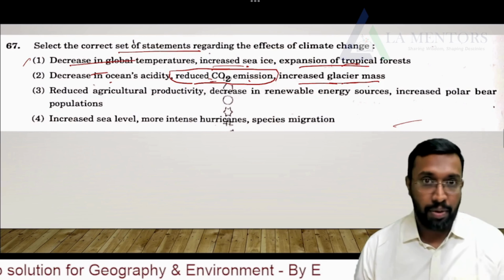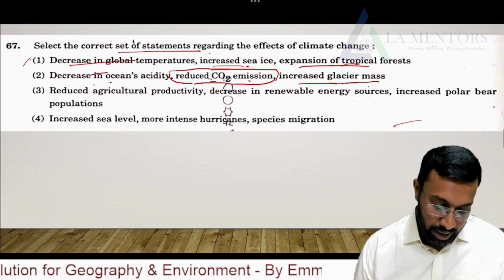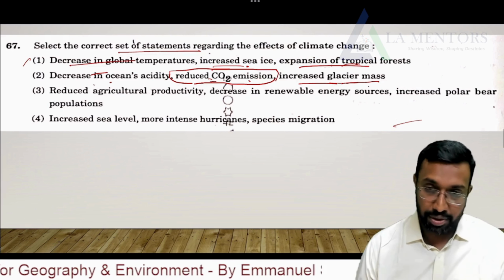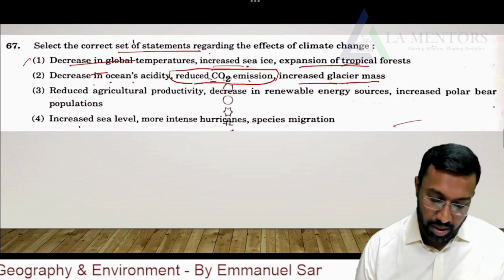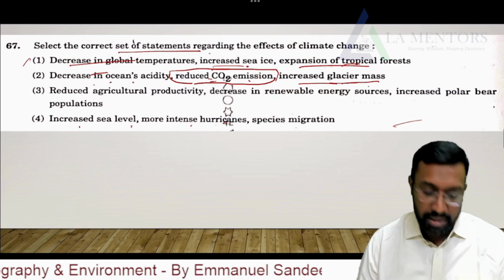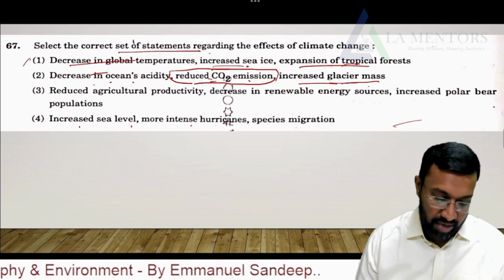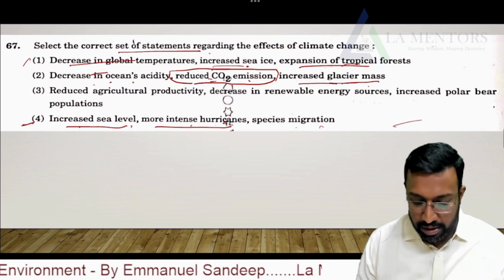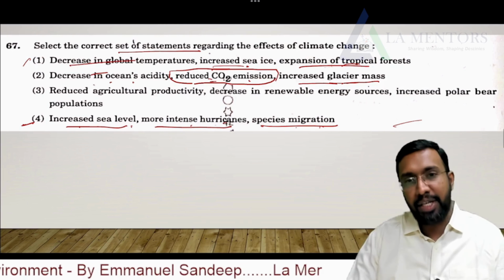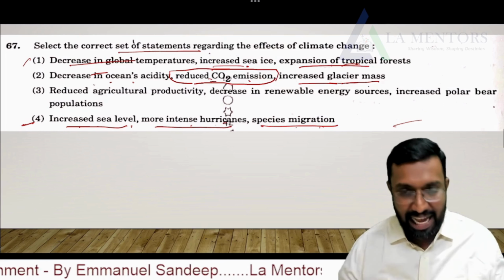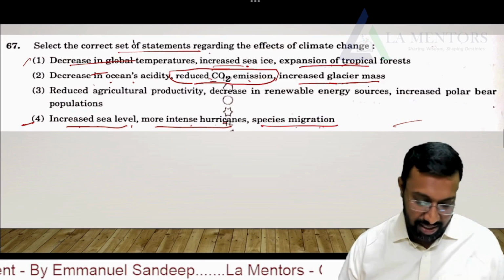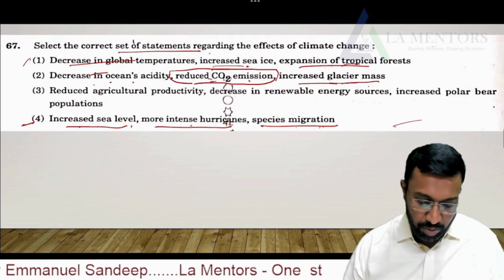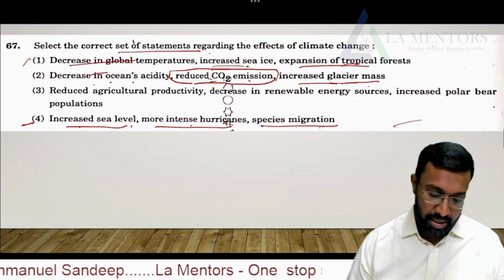Decrease in ocean acidity, no, you cannot. Reduced agricultural productivity, decrease in renewable energy sources, increased polar bear population, increased sea level, more intense hurricanes, species migration. This set is much more relevant. So the answer is 4, increased sea level, more intense hurricanes, species migration. Actually, the kind of question asked is not very good in my opinion, but yes, there could have been much better statements.